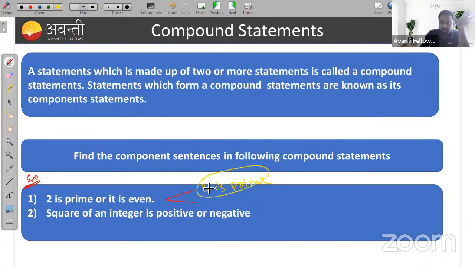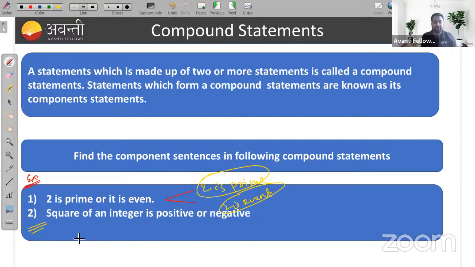One component is 2 is a prime number, and the other is 2 is also even. These are two components. Similarly, the second example: square of an integer is positive or negative. So what are the components here?